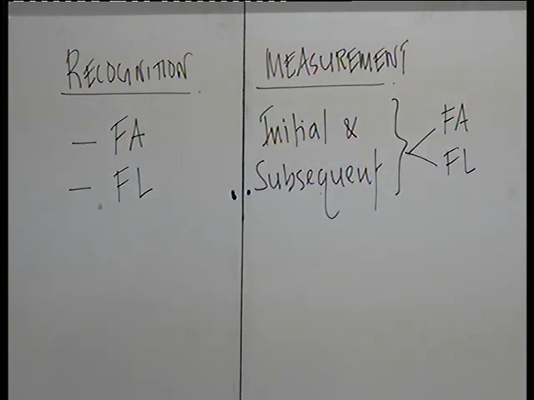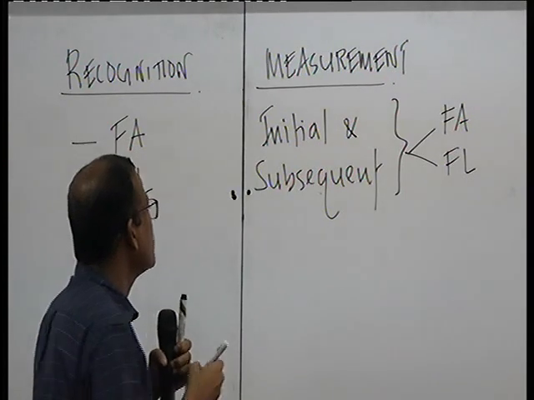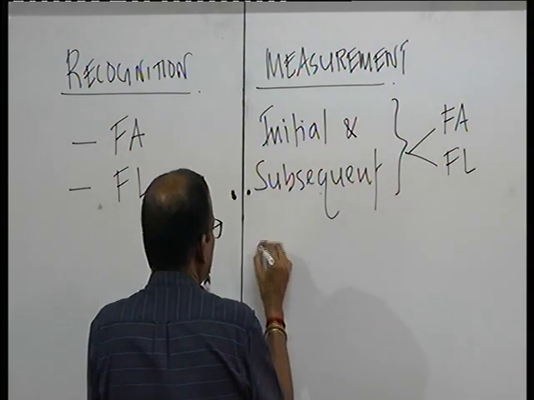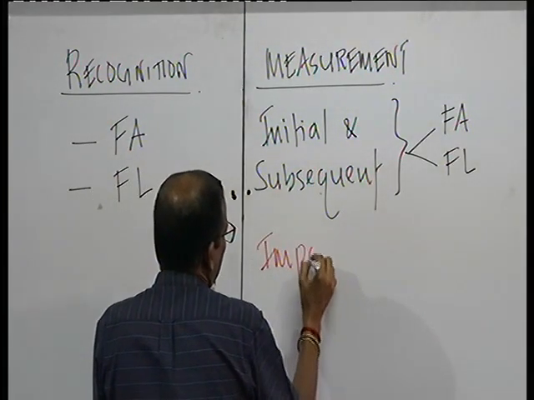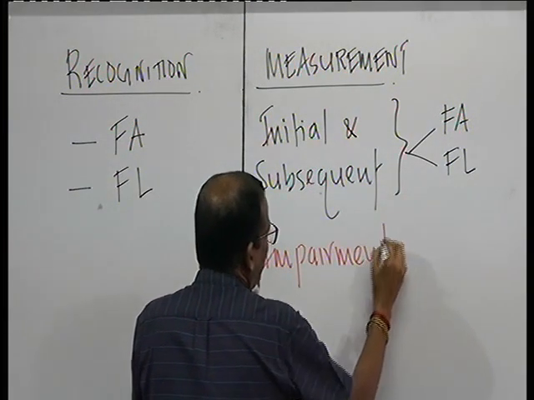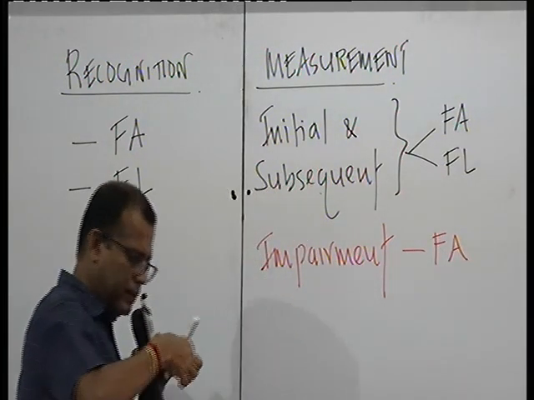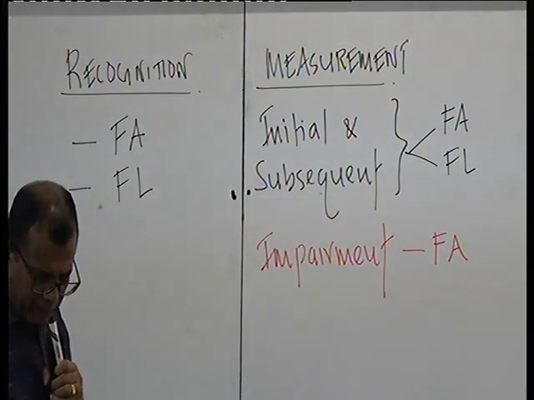Of course, the impairment also comes as a special adjustment under that. Impairment. Impairment is related only to financial assets. Liabilities cannot be impaired. Only the assets can be impaired.